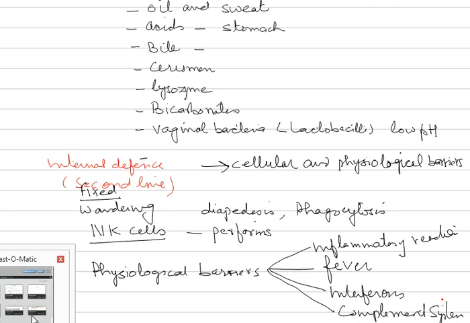If we just touch it, we feel that it is slightly hot, maybe more than the surrounding, adjoining areas. Then it swells up, and you may find pain also. So inflammatory response, which is the first physiological barrier, has got parameters of redness, heat, swelling, and pain when infection takes place in that particular area.